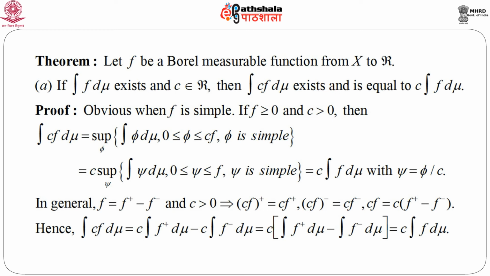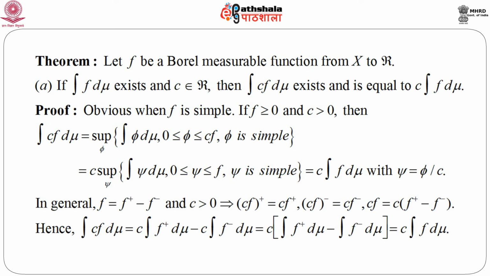In general, f is any Borel measurable function. We have seen that f equals f plus minus f minus, and c greater than 0 implies (c f) plus equals c times f plus, (c f) minus equals c times f minus, and so c f equals c times (f plus minus f minus). So, just apply the standard definition of the integral of c f d mu, split this into f plus and f minus, and after a little bit of simplification we immediately get c times the integral of f d mu.